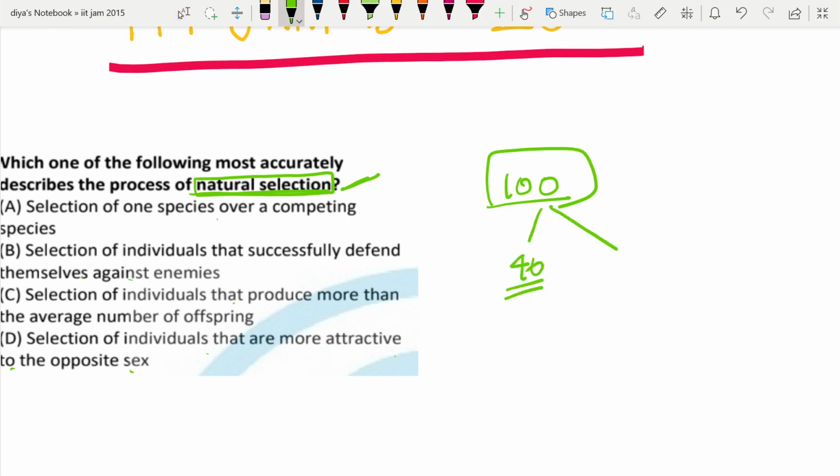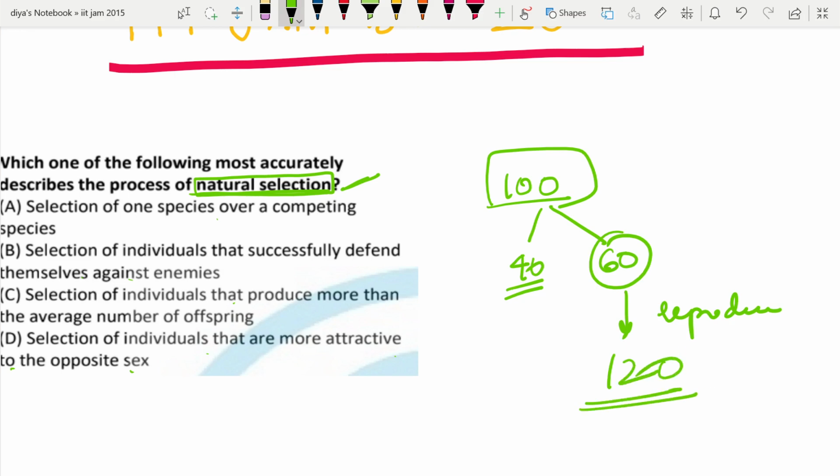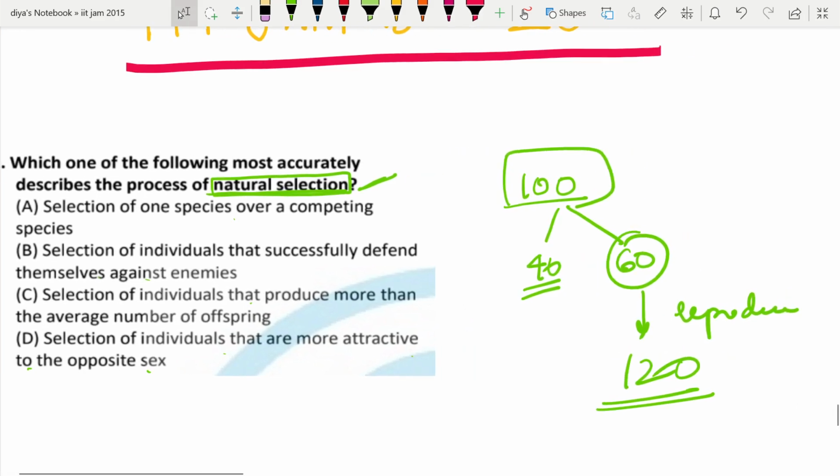So from that, at least there will be 60 members who can further reproduce and double this to 120, right? So it is important that we have a higher number of offspring of that species.